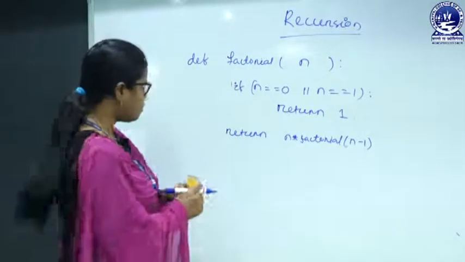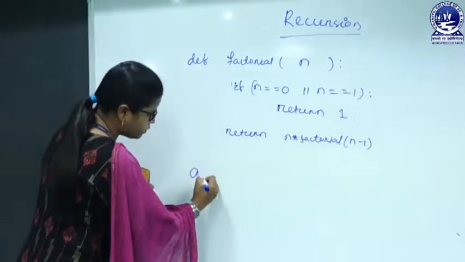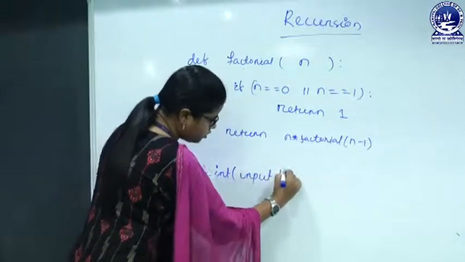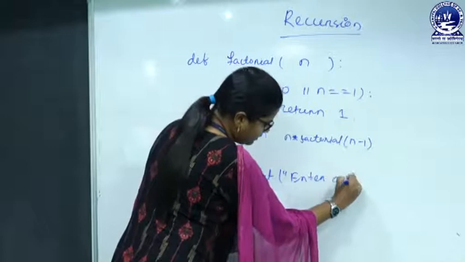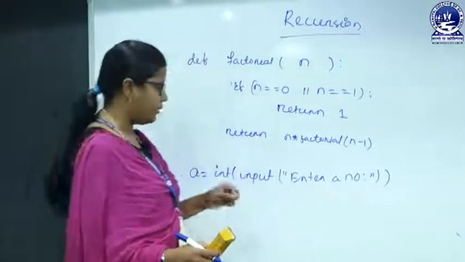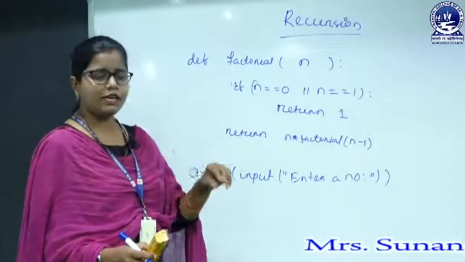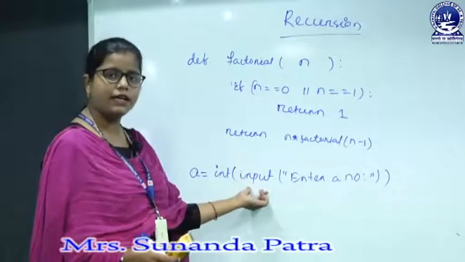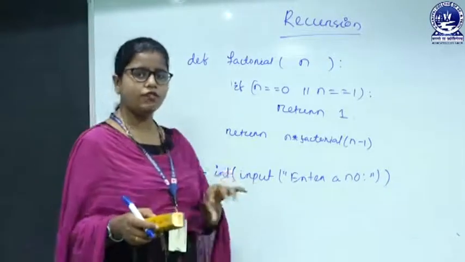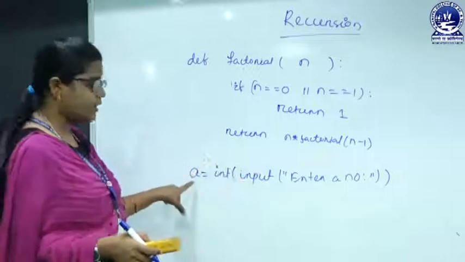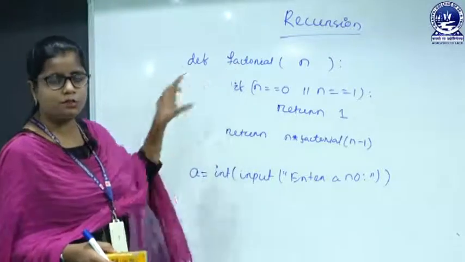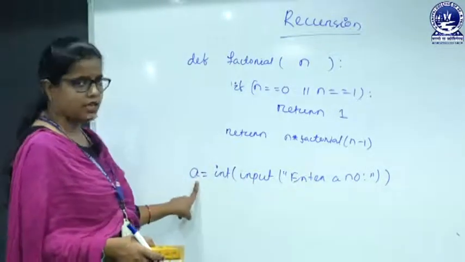Now, we have to call that function. For that I am taking a variable, suppose a, and we have to follow the typecast and the input function: input, enter a number. So your output screen will print enter a number, and whatever you put will be taken as a string, because the input function by default takes string input. Then we are using the typecast operator here. That means the string will get converted into an integer, and that will be assigned to the variable named a. Now we have to call this factorial function by passing the actual argument as a.